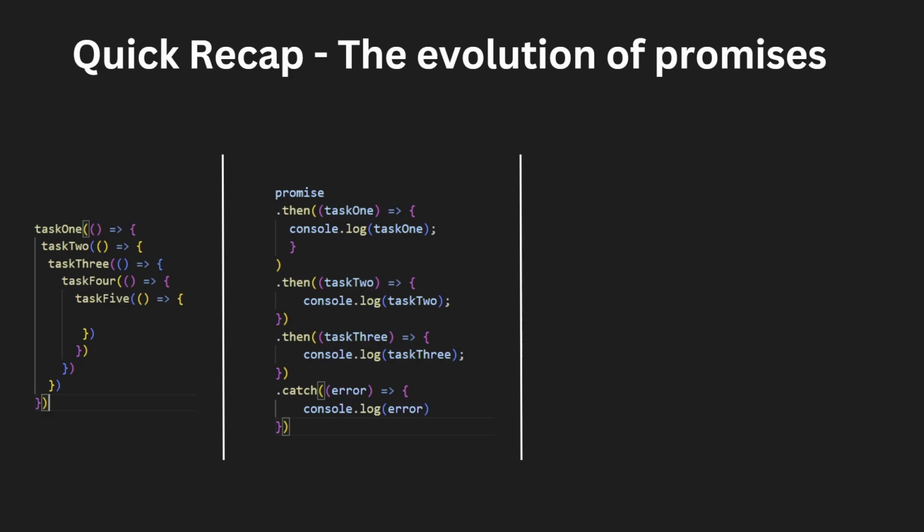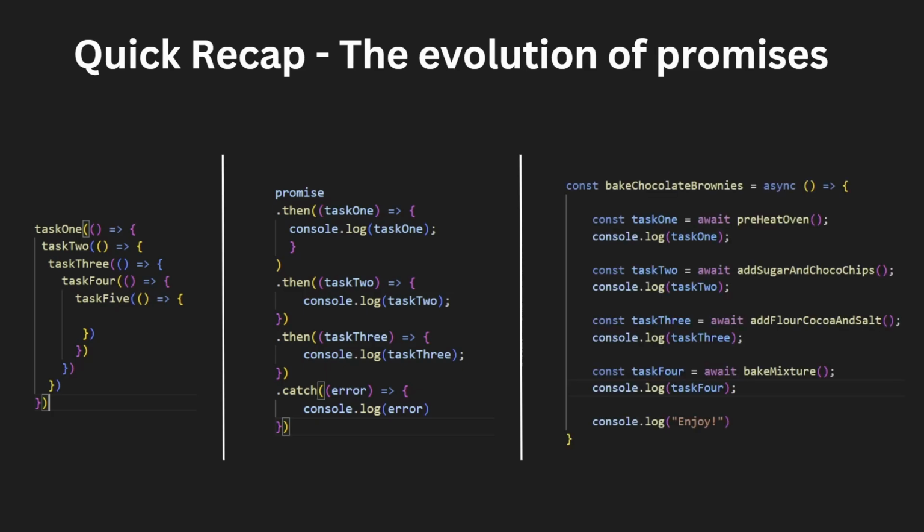Chain promises would use the then method, which takes a callback function as its parameter. The callback function receives the resolve value of the previous promise as its argument, and then inside that callback function we return a new promise to continue the chain. Or if we wanted to handle errors, we would just use the catch method, which as we saw earlier is called when any promise of the chain is rejected. Now even this approach wasn't foolproof, and chaining would have similar drawbacks to that of regular callbacks, meaning that even chaining could lead to callback hell.